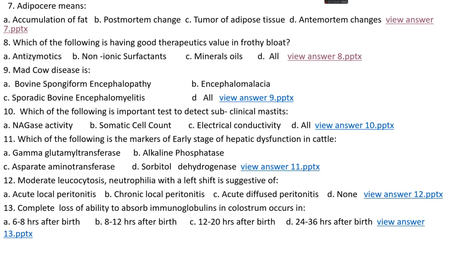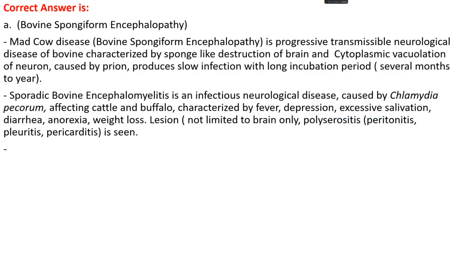Okay. Question number 9. Mad cow disease is option A, bovine spongiform encephalopathy, option B, encephalomalacia, option C, sporadic bovine encephalomyelitis, or option D, all. The right answer is option A, bovine spongiform encephalopathy. Mad cow disease is also known as bovine spongiform encephalopathy. It is a progressive, transmissible neurological disease of bovines, mainly characterized by sponge-like destruction of the brain and cytoplasmic vacuolation of neurons. It is mainly caused by a prion, which produces slow infections with long incubation periods of several months to years.